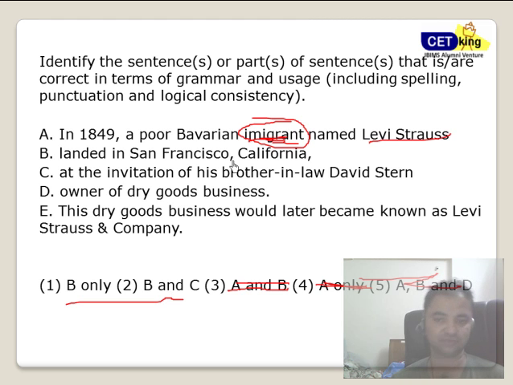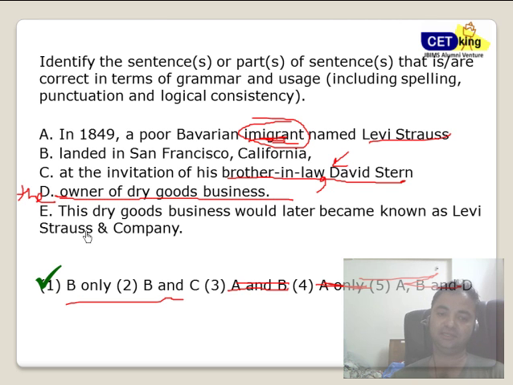Landed in San Francisco, California. Alright, agree. At the invitation of his brother-in-law, David Stern. Now the missing part is here: after brother-in-law, there should be a comma, which was missing here. Fine. So C is out. Owner of dry goods business. It should be the owner of dry goods, because owner by itself is not complete.